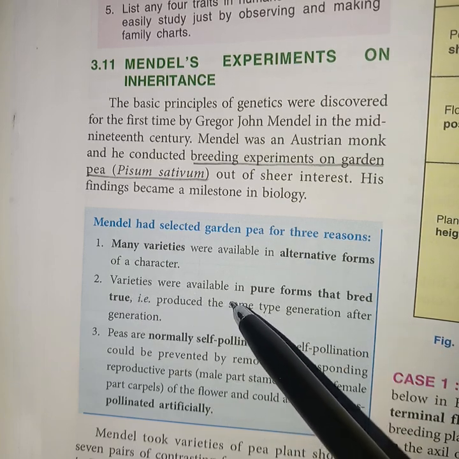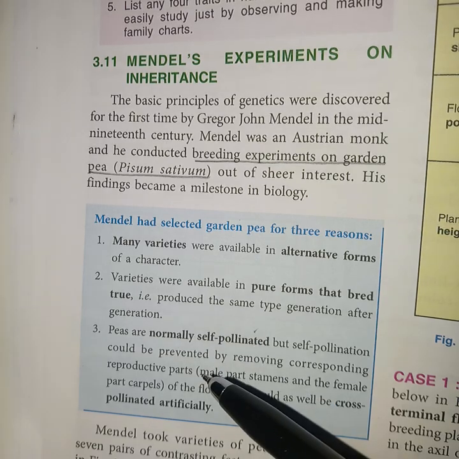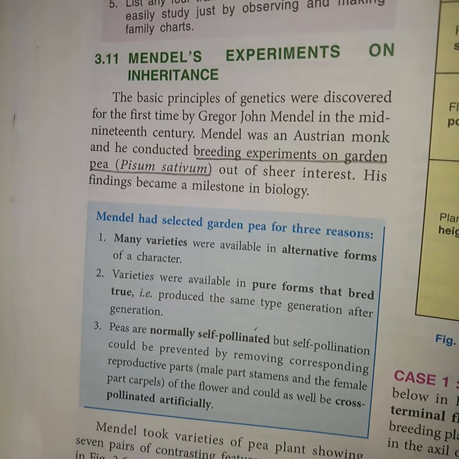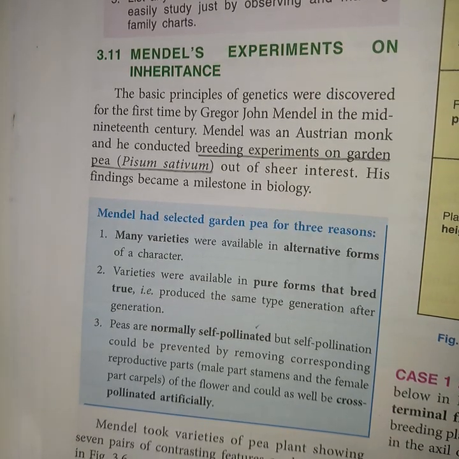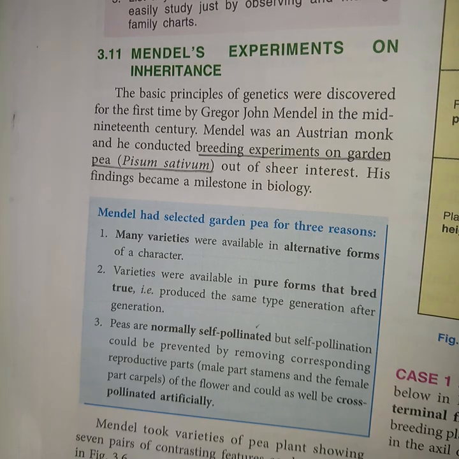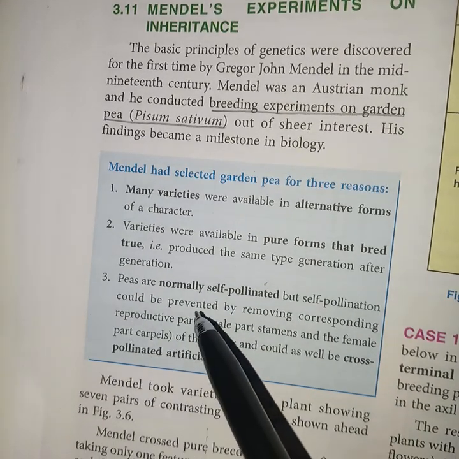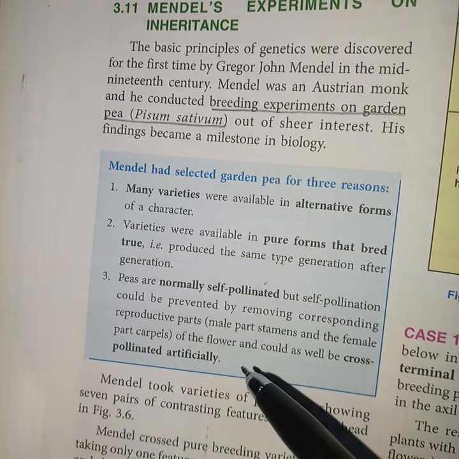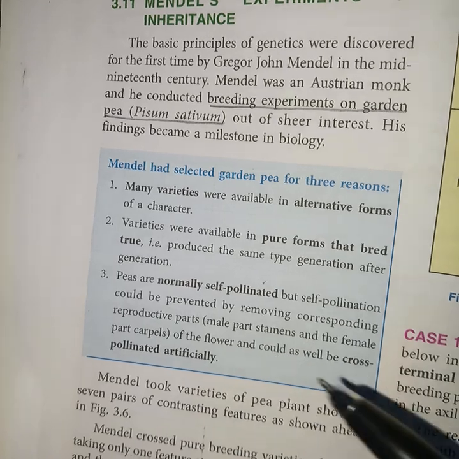Varieties were available in pure forms that breed true. Pure form means if a character contains two alternative forms, two alleles, and both the alleles are similar, such characters are called pure characters. Peas are normally self-pollinated, but self-pollination could be prevented by removing the corresponding reproductive part.